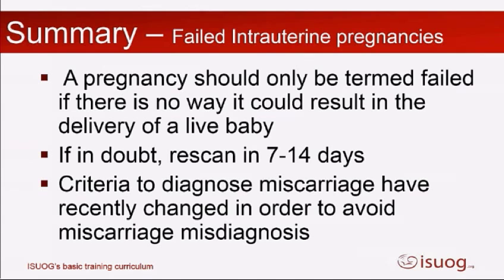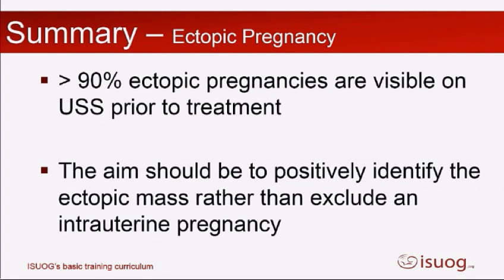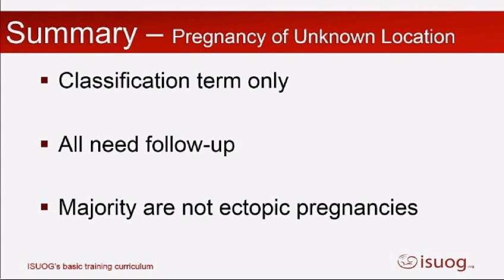And obviously the criteria to diagnose miscarriage, certainly in the UK, have changed in recent times to avoid the misdiagnosis of miscarriage. With regard to ectopic pregnancies, now more than 90% should be visualised on ultrasound prior to treatment. Of course, we should be trying to positively identify the ectopic rather than just excluding an intrauterine pregnancy. We know that three quarters will probably be seen on the first scan, but 25% will arise out of your pregnancy of unknown location group. And with regard to pregnancy of unknown location, we know it's a classification term only. All the women need follow-up, and you can be reassuring to your women that the majority don't have an underlying ectopic pregnancy. And that's it. Thank you very much.